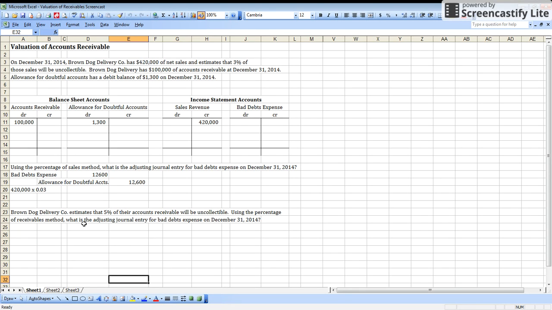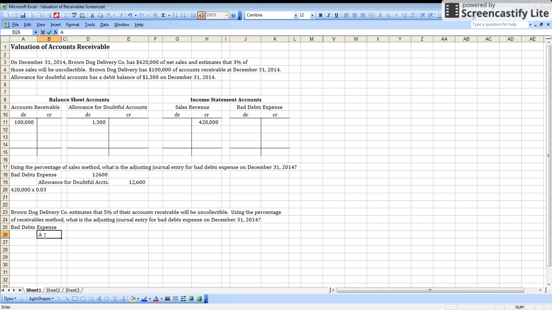So in this scenario, if we estimate that 5% of accounts receivable will be uncollectible, using the percentage of receivables method, what is the adjusting journal entry? Well, we're going to use the same accounts. We are still going to debit bad debts expense because that is how we adjust our uncollectibles.